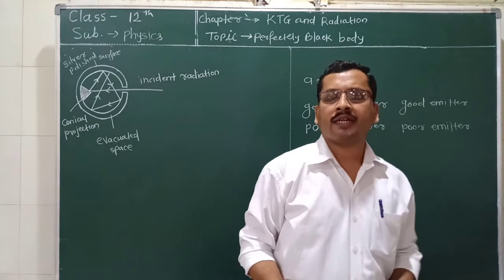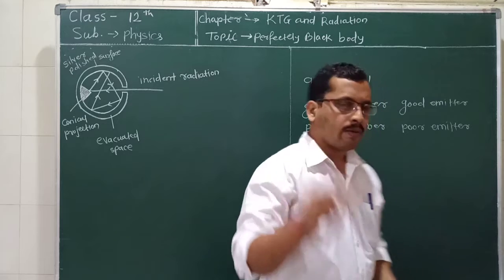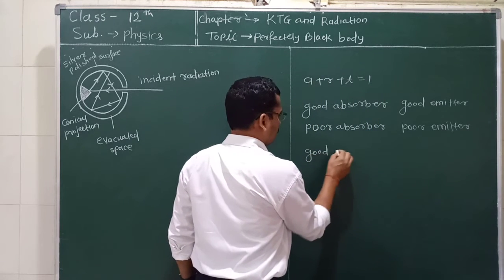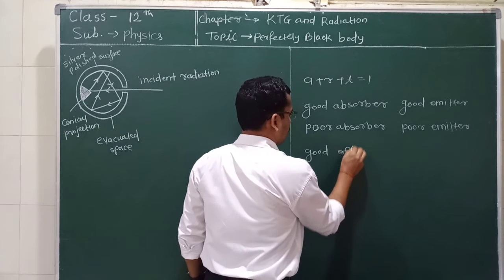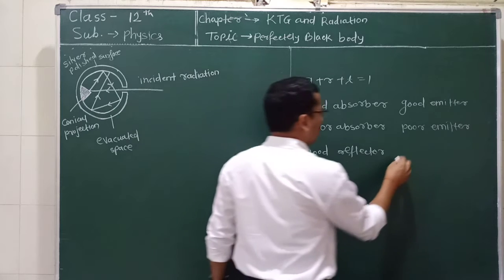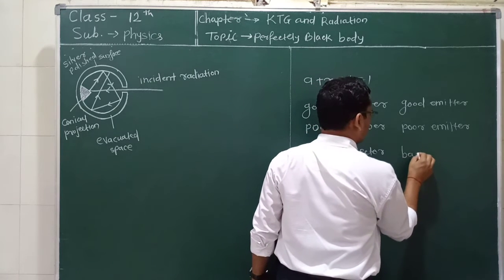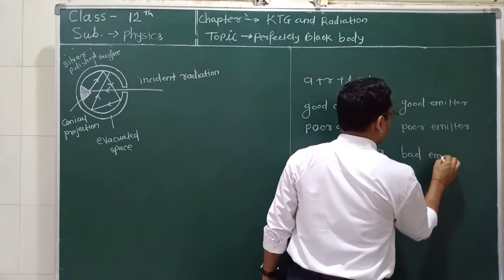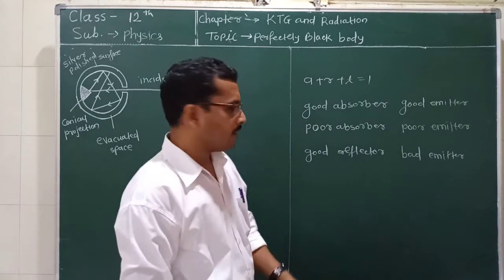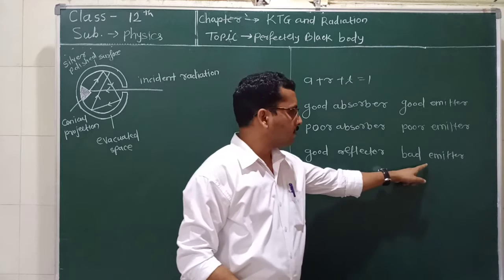What happens in the case of a reflector? A good reflector is a bad emitter. How can we say that a good reflector is a bad emitter?